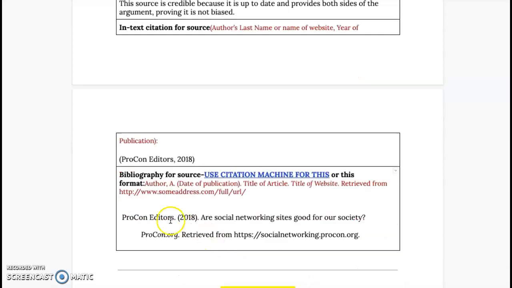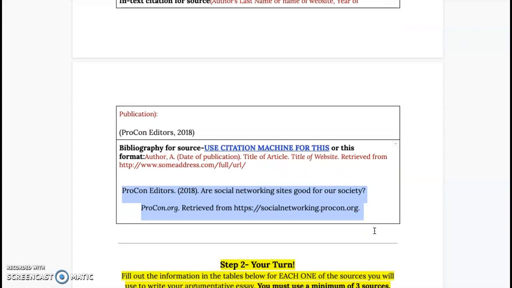Okay, and the last thing we need to do is put the actual bibliography citation. So again, you can use Citation Machine to help you with this. You have to plug in the URL in the APA format. We did this earlier this year, a few times actually. Or just follow this format right here. Author's name with the period, the year in parentheses, the title, which has a period after it, or in this case it was a question mark. The title of the website is in italics, followed by a period. And then you write the words retrieved from and paste the URL. So that even might be an easier way for you to get that full citation.